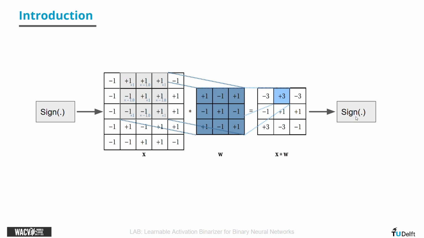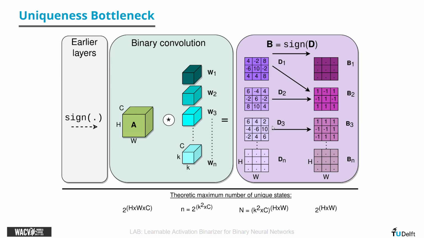We argue that this sign function has an issue, being that if you have multiple discrete value output feature maps and you binarize them using the sign function, they map into the same binary output feature map, which is a loss of information.